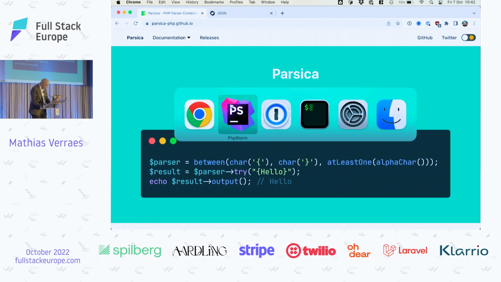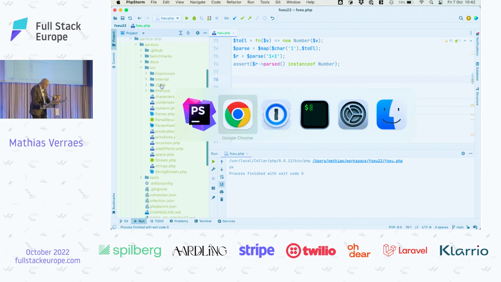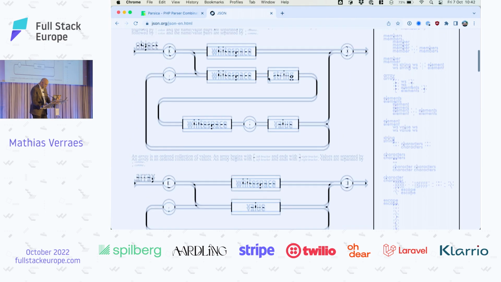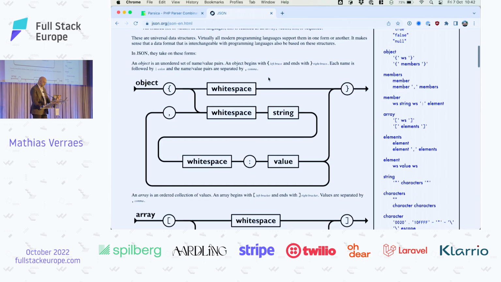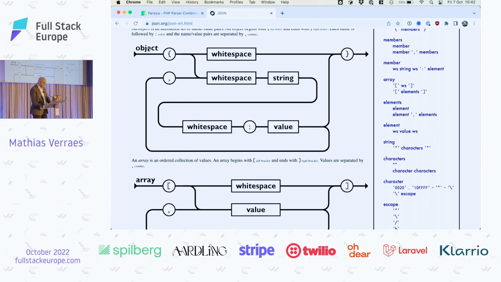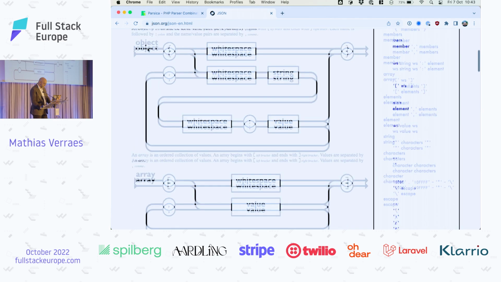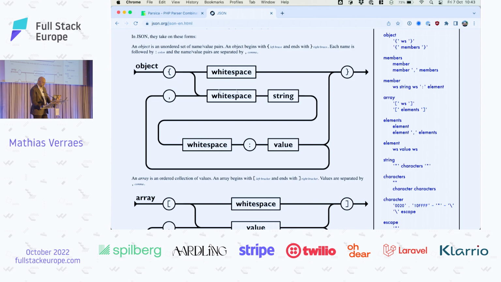I think maybe it's easier to show it here somewhere. Yes. This is a JSON parser. This is the structure of a JSON parser. It's an element, and an element can be either an object, an array, or a value. And then an object consists of the curly braces, maybe optional white space, followed by a string, followed by optional white space, followed by the colon and a value.